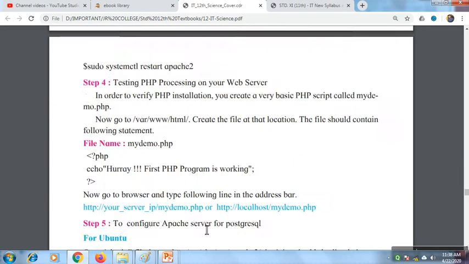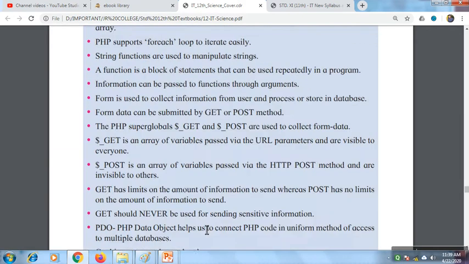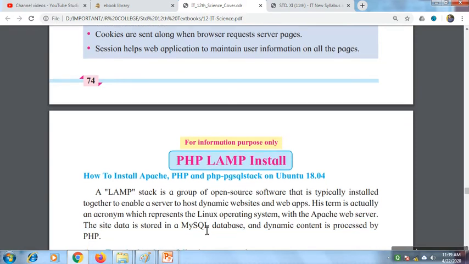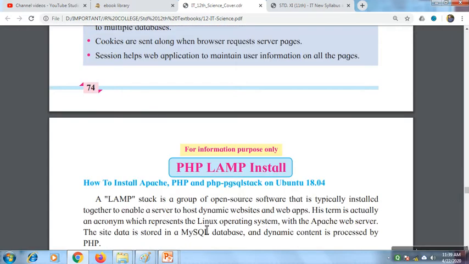For this you need to install one LAMP server, that is Apache, PHP and MySQL on Ubuntu. So LAMP stack you have to install. This is open source software which will contain the Apache web server, PHP, MySQL database.